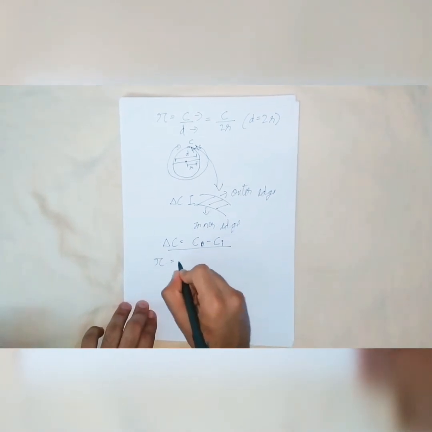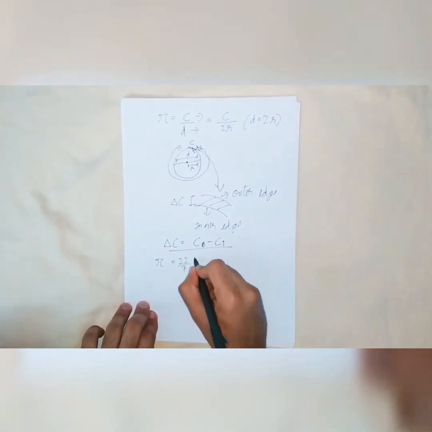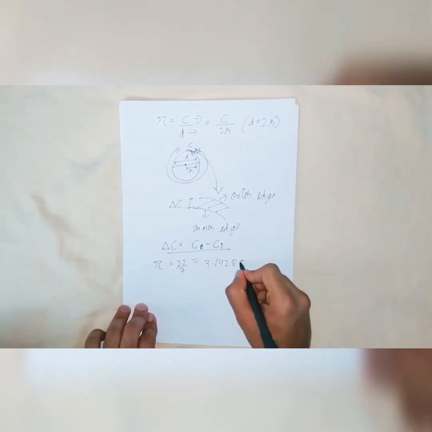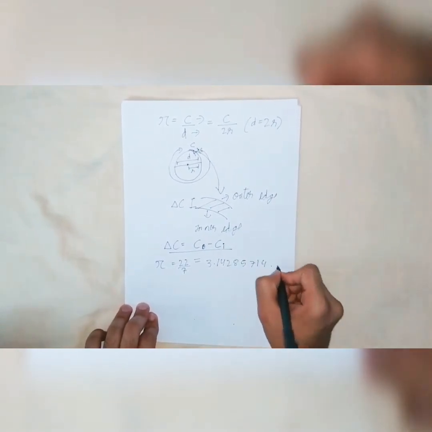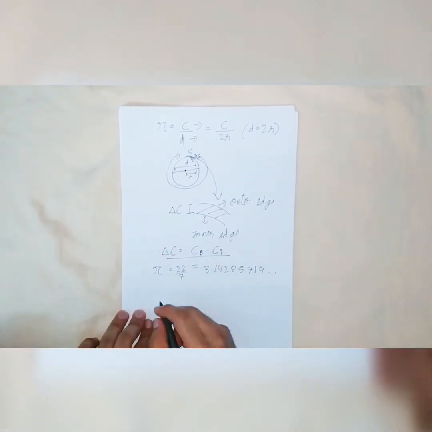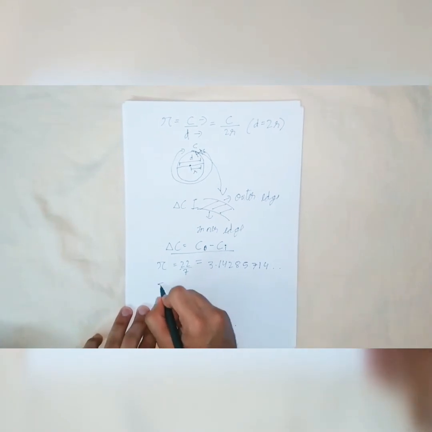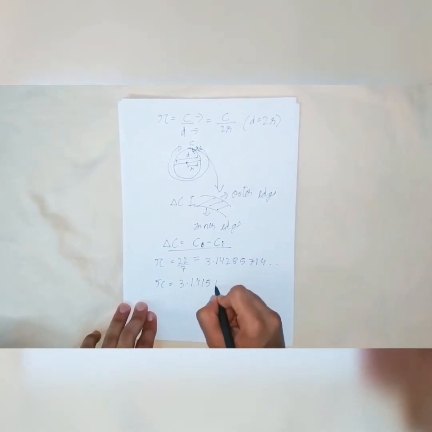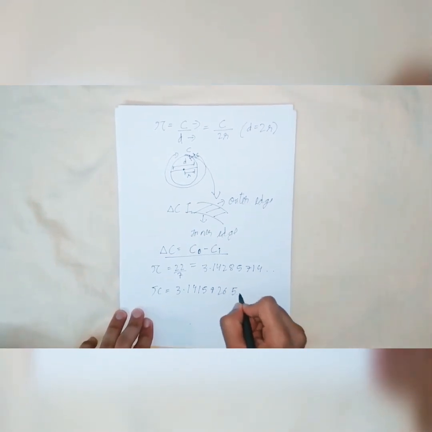As you may know, pi is equal to 22 by 7, which is approximately 3.14285714 and so on. This value is non-terminating and non-repeating, but the actual value of pi is 3.14159265 and so on.